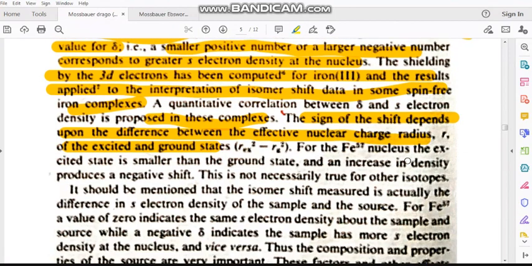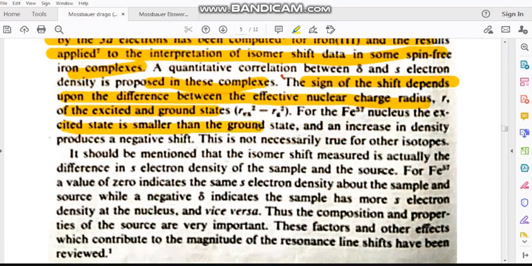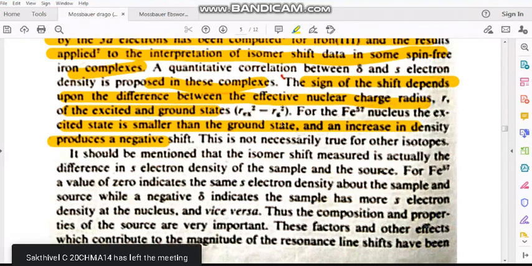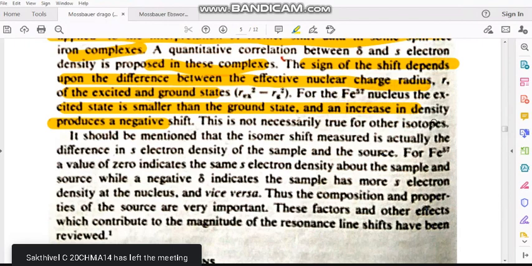For the iron 3+ nucleus, the excited state is smaller than the ground state, and the increase in density produces a negative isomer shift. So the excited state is smaller than the ground state; this one is small, this one is big. So automatically you will have a negative delta R by R. So if you increase the s electron density, it produces a negative isomer shift. That is the Wehrmair pattern we mentioned there, here also the Wehrmair pattern. This is not necessarily true for other isotopes.